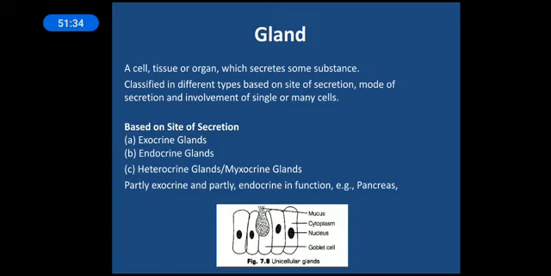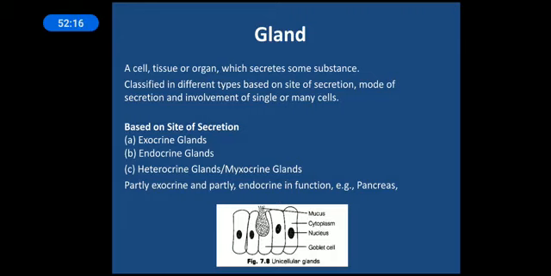Okay, now these glands can be classified into different types on the basis of the secretion. As I have already told, on the basis of secretion: protein, lipids, carbohydrates, and the mixture. And the other type depends on the mode of secretion, how the secretion is taking place, and the involvement of single or many cells. We have already seen the involvement of single cells. If it is single, it is unicellular. If it is many cells, it is a multicellular gland. Now based on the site of secretion, it can be exocrine and endocrine.